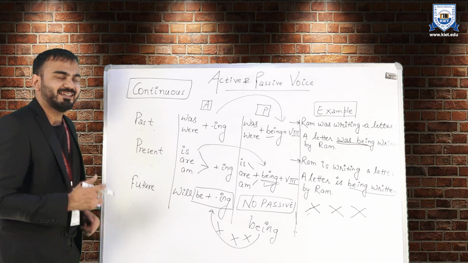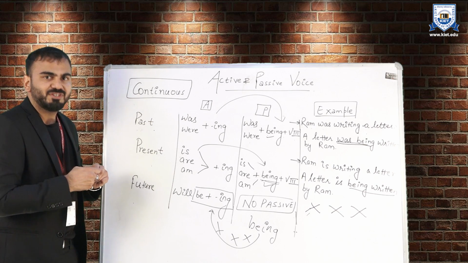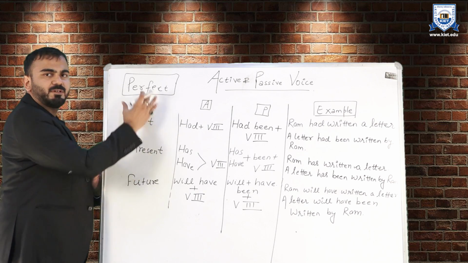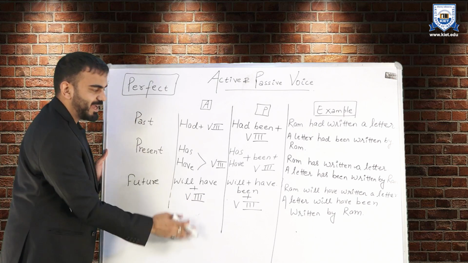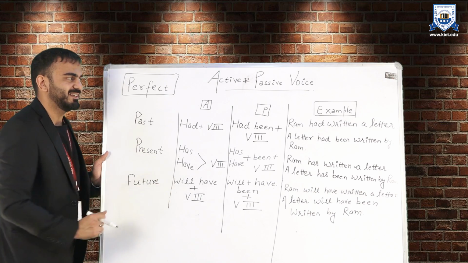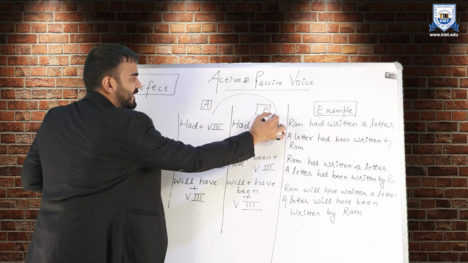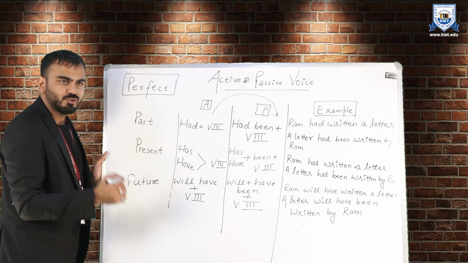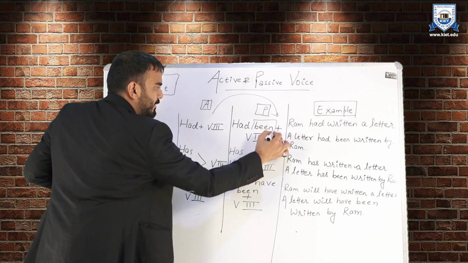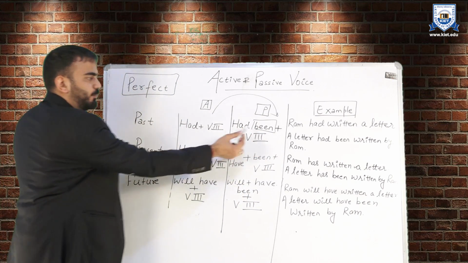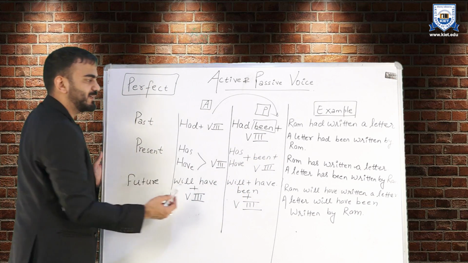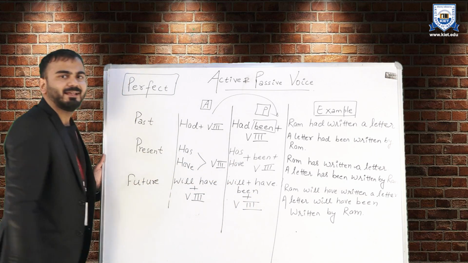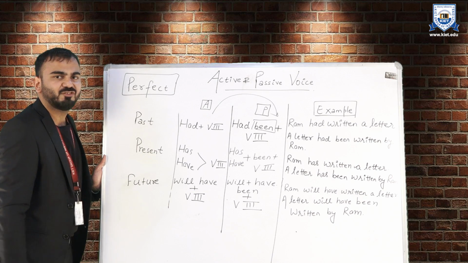Now let us understand the other group, which is perfect group. So in perfect group, again, past perfect, present perfect and future perfect. So I will not tell you the active side, you already know, or you can see on the screen. Let us quickly jump to the passive side. So when it comes to the conversion of perfect group, the helping verb which we are going to use is been. So in past, again, had been. For present, depending upon the subject, has or have been. And in future, will have been. And the past participle form of verb is compulsory, as you know now.